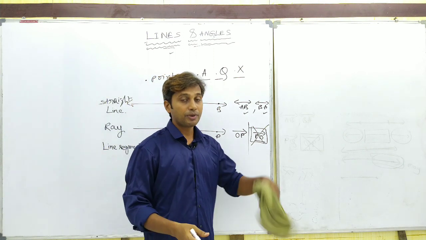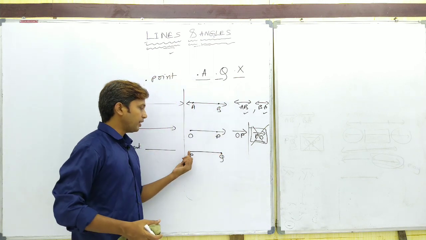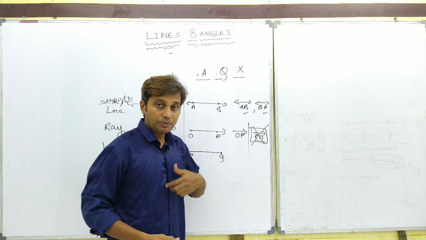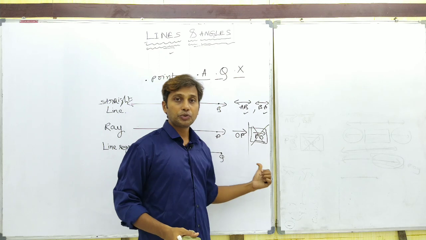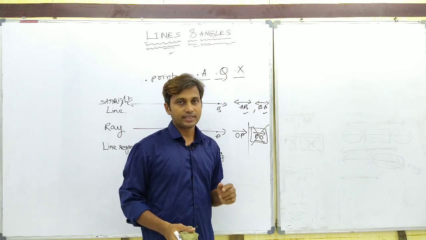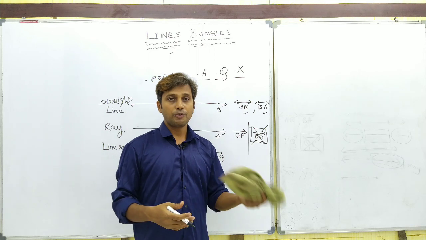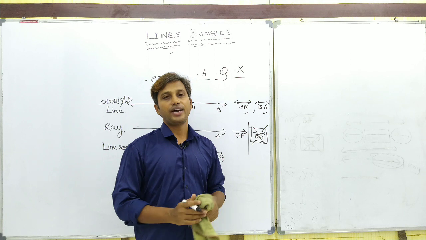Both are right as per their perceptions. As per my perception, P is initial and Q is final. Got it? So here there is no specification of initial and final point. Anyone can be considered as initial and anyone can be considered as final.